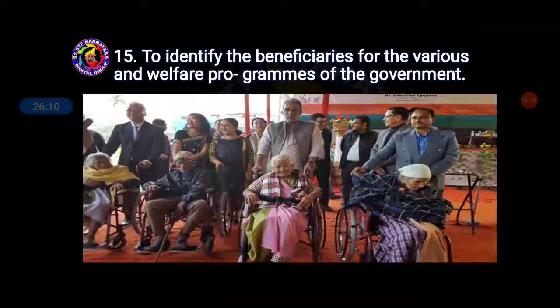So we have learned all about the objectives and importance, and the meaning of local self-government. In the next class, we are going to learn about sources of income.